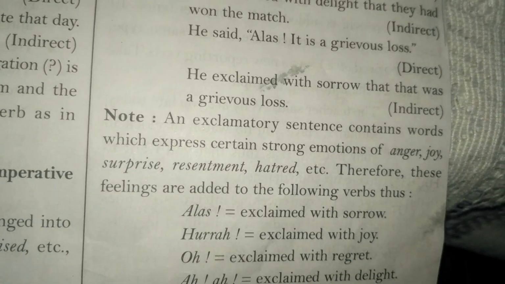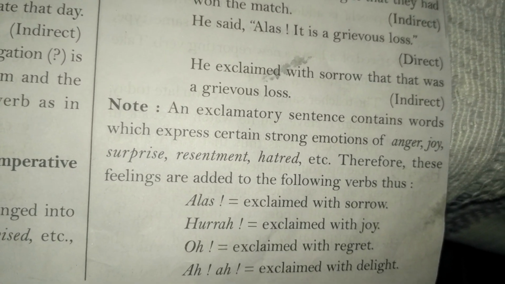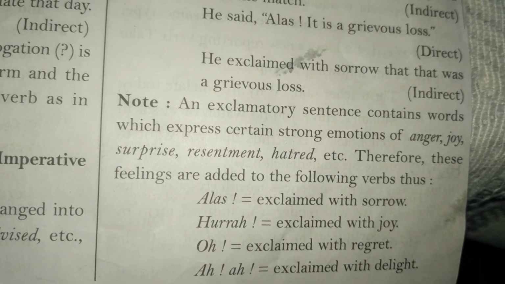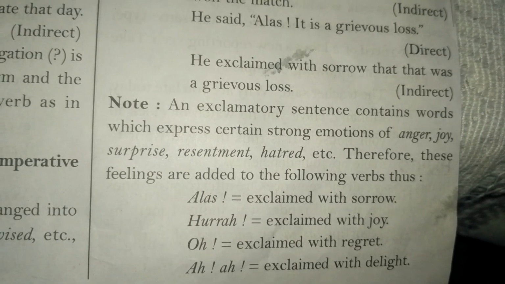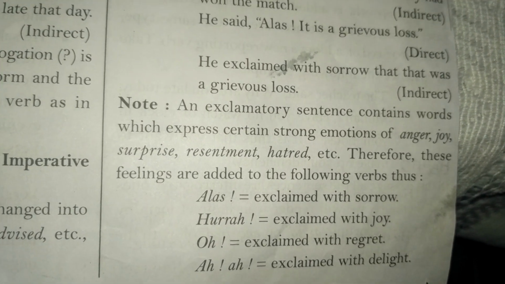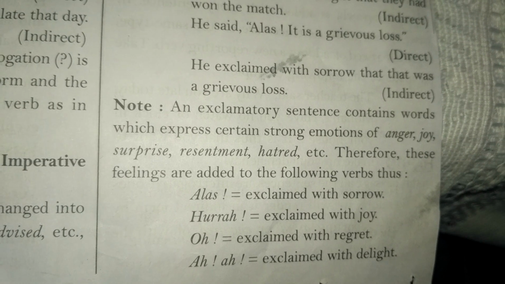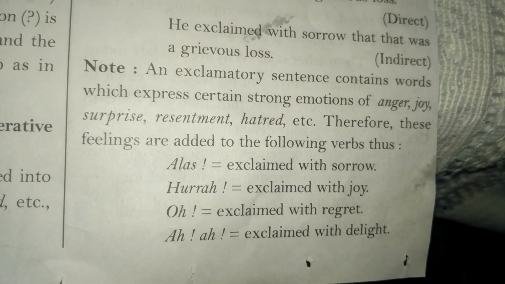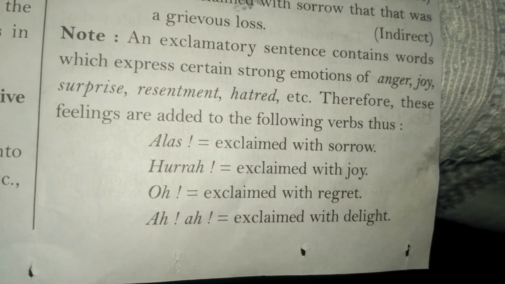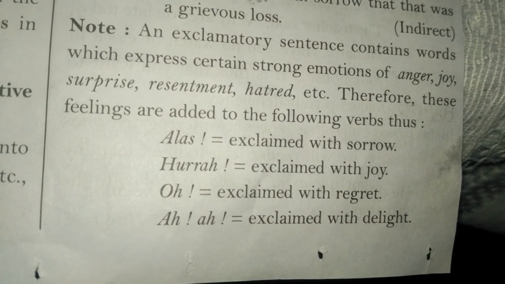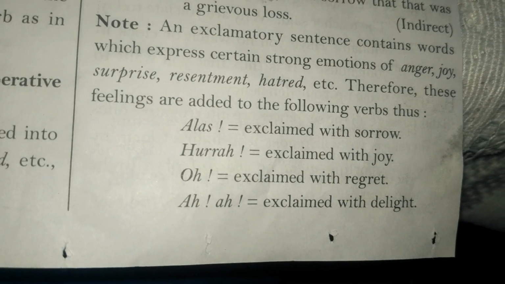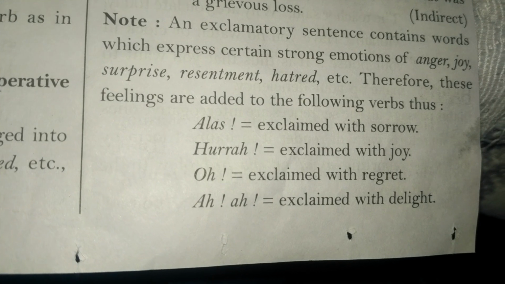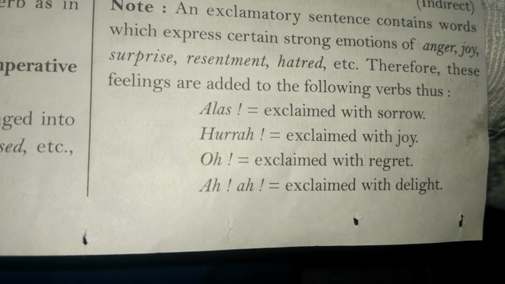An exclamatory sentence contains words which express certain strong emotions of anger, joy, surprise, resentment, hatred. Resentment is also a kind of hate. Therefore, these feelings are added to the following verbs. Thus, if alas is given, then we can use exclaimed with sorrow. If hooray is given, then we can use exclaimed with joy. Oh, exclaimed with regret. Ah, exclaimed with delight.